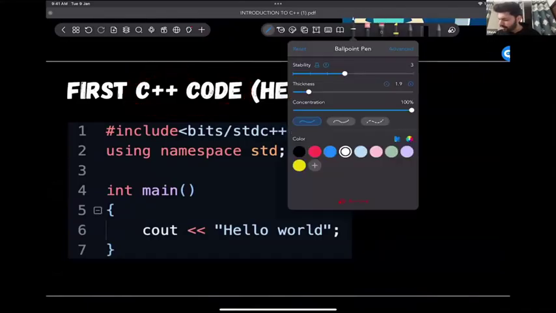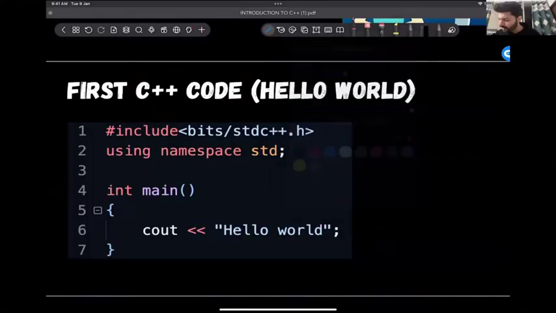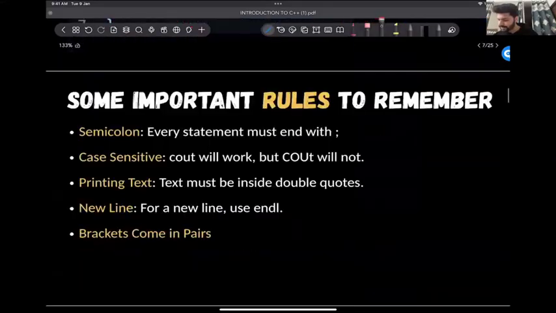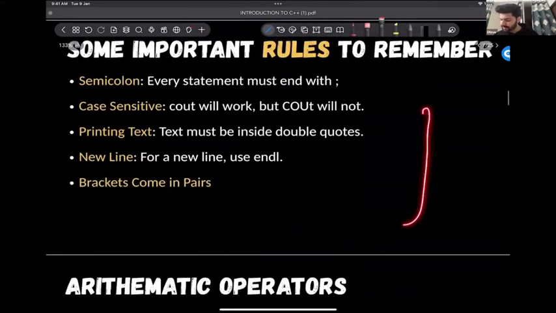Do not worry about this header file. You can ignore this for now. You can just include iostream. That would be good enough. We'll discuss what is this in later classes. इसका भी use case है, but बाद में करेंगे एक बार इसको. ठीक है. Then just go through these slides.